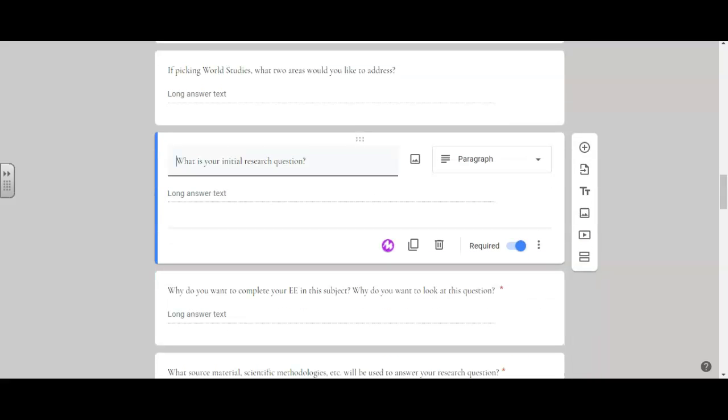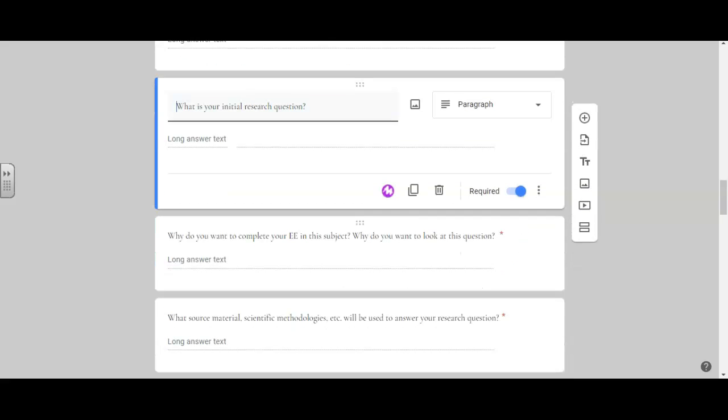What is your initial research question? So from this point on, what is the initial research question you have? You need to answer this. You cannot tell me, I don't know. If you're confused on what a research question is, look on the website. That is going to be posted on there. It'll be explained there, and it would have been explained during the workshop as well.